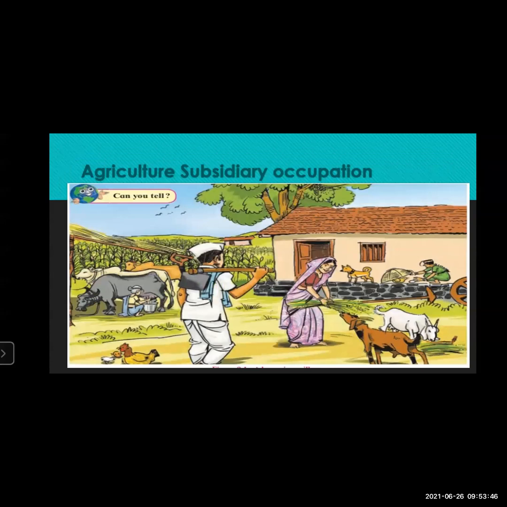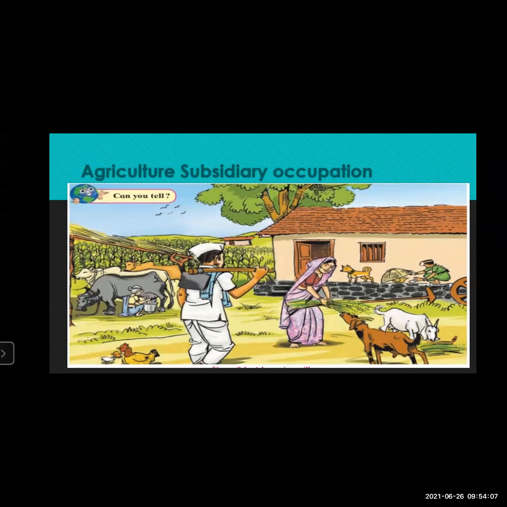Now, agriculture has a wide scope for our basic needs, food and clothing. We make use of plants and animals. Now we see agriculture means not only growing plants, but also the subsidiary occupations that come with agriculture. So this also you have learned in the previous classes.